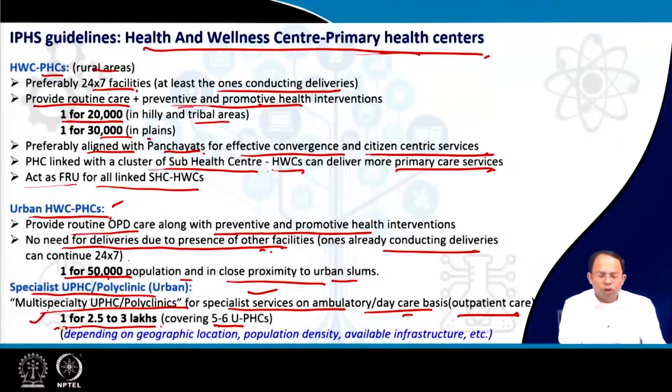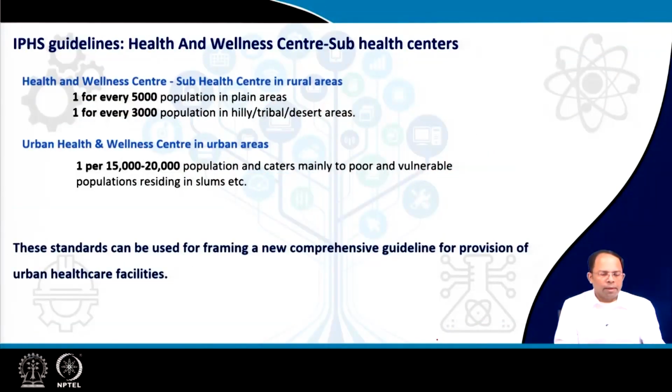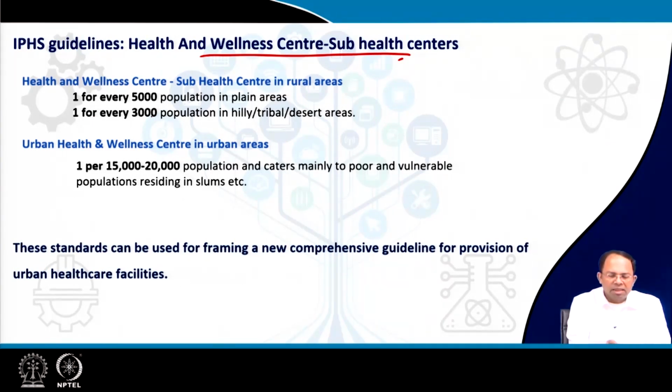And where it should be located can be dependent on geographic location, population density, available infrastructure, and so on. Finally, we come to the health and wellness center at the sub-health center level. So, this is the smallest or the basic level of service that is being provided. These are sub-health centers in rural areas, provided 1 for every 5,000 population. That means it is provided in a village.